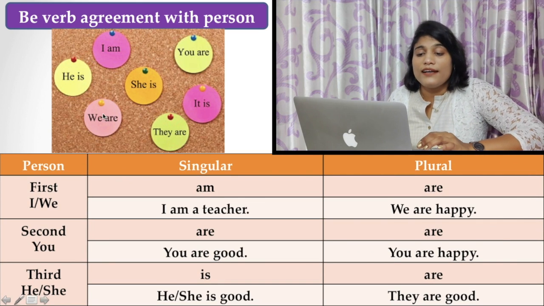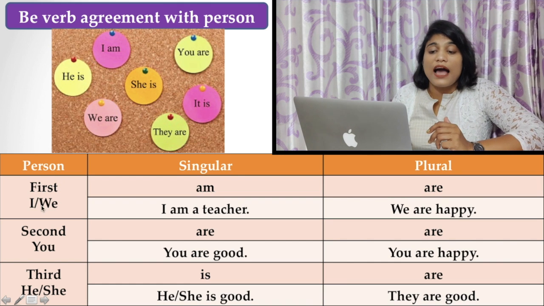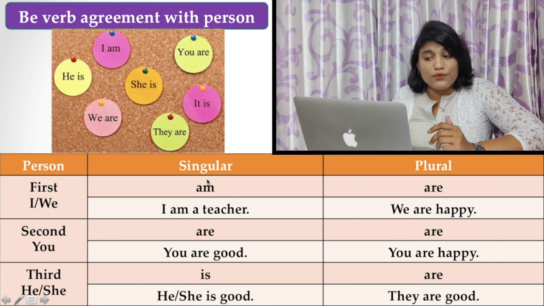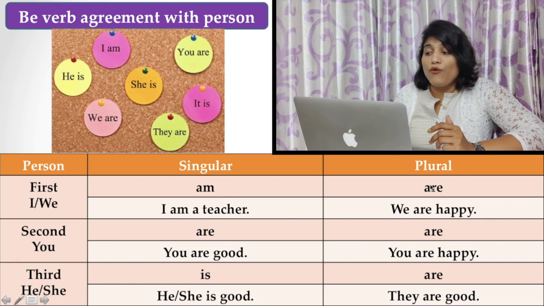You may find that regarding person, I and we are the first person. I is first person singular in number, so "am" is used, and here I am a teacher. We is first person plural in number, so we can say that we are happy.